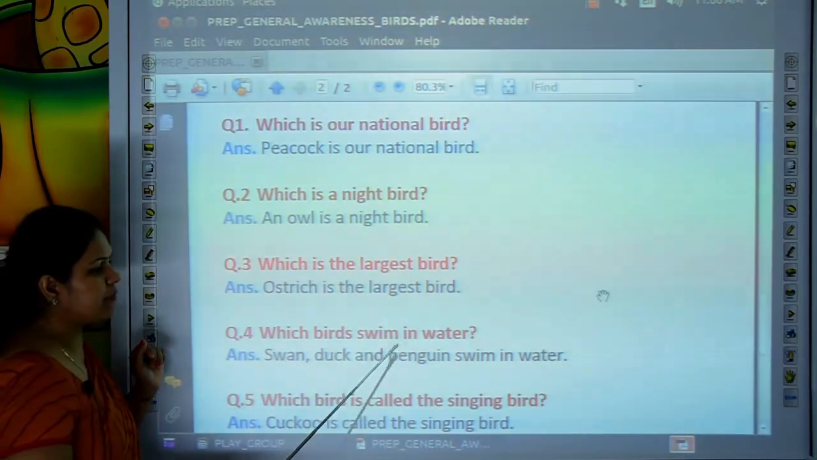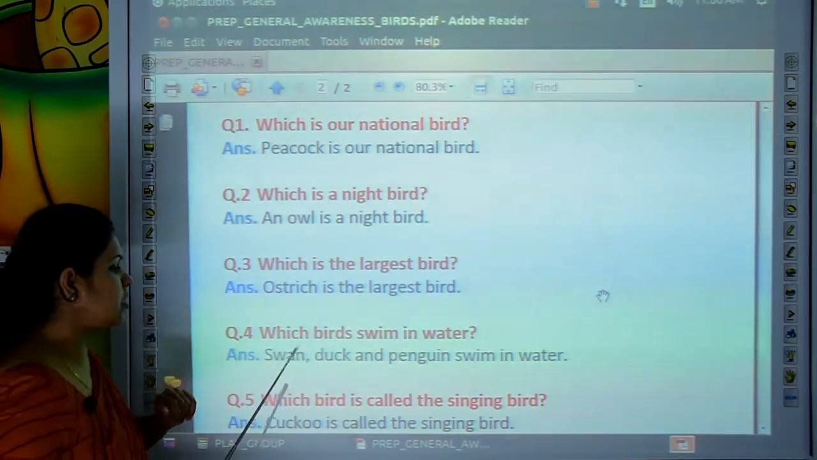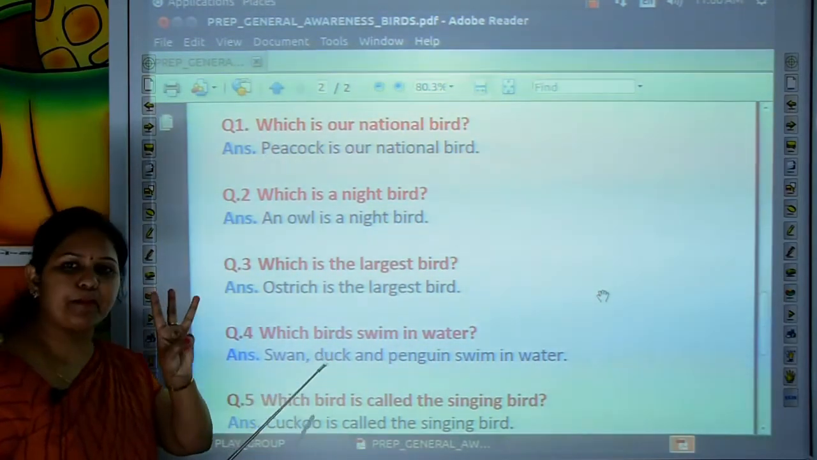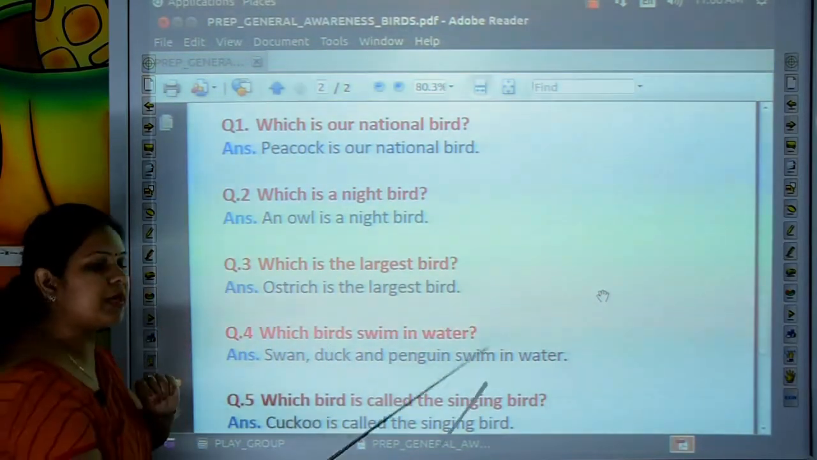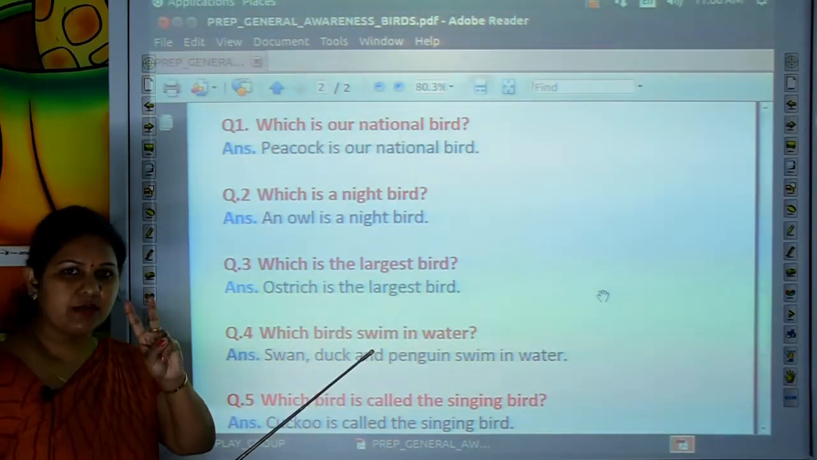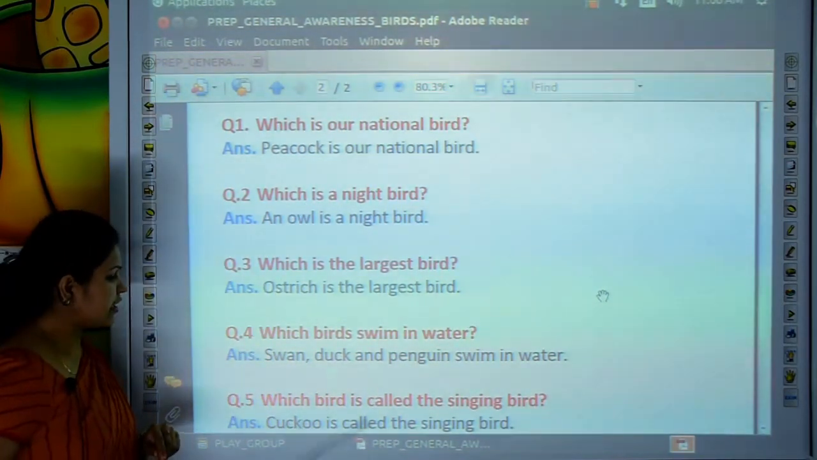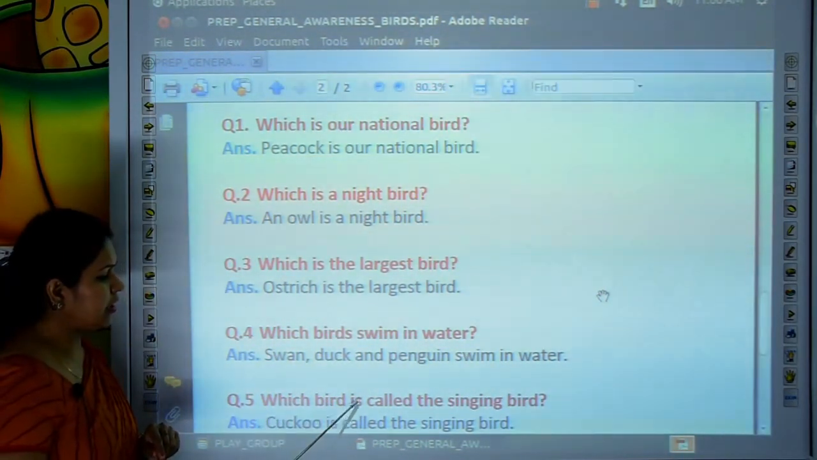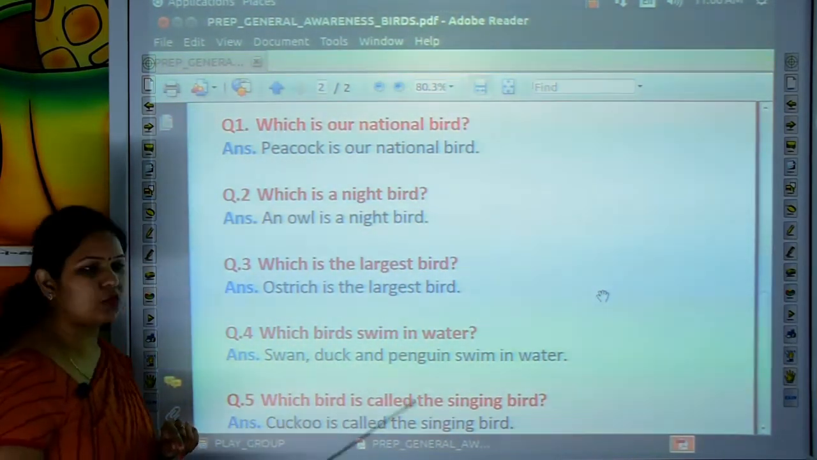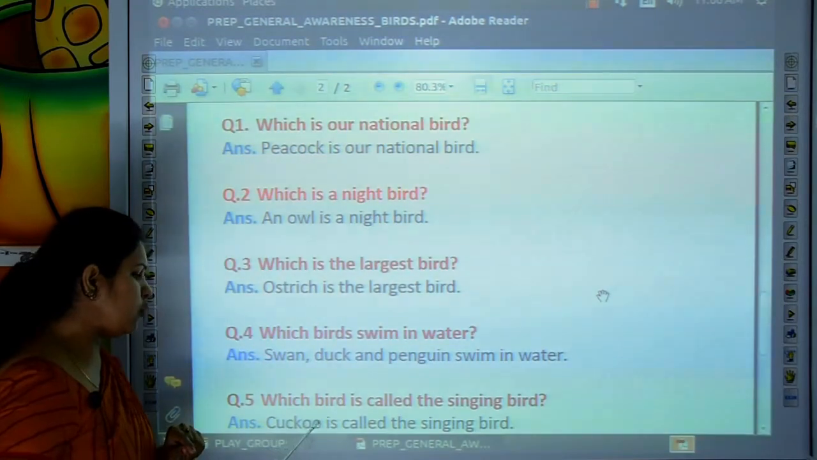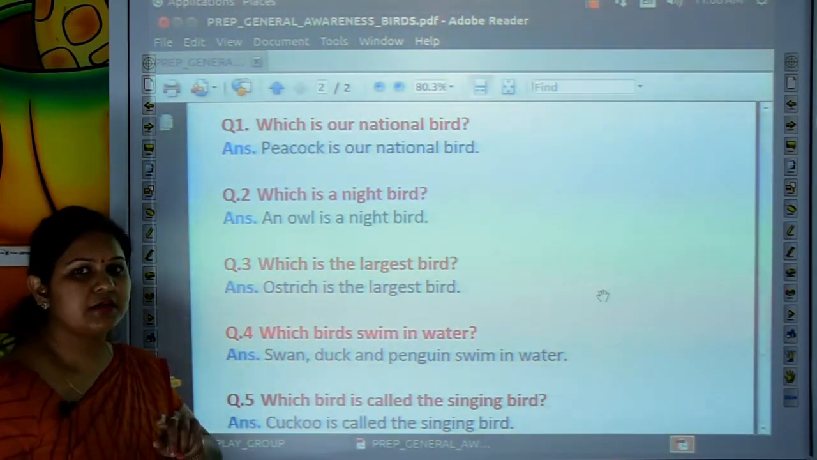Which birds swim in water? Swan, duck and penguin. Very good. Swan, duck and penguin swim in water. Come to the next question. Which bird is called the singing bird? Cuckoo is called the singing bird.